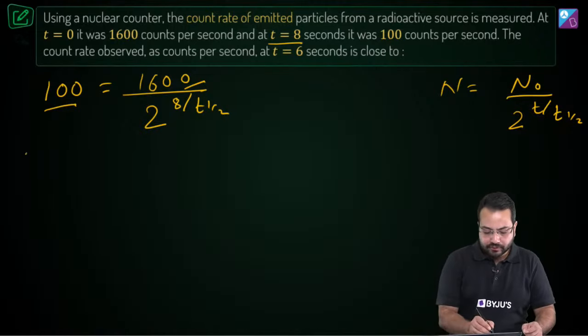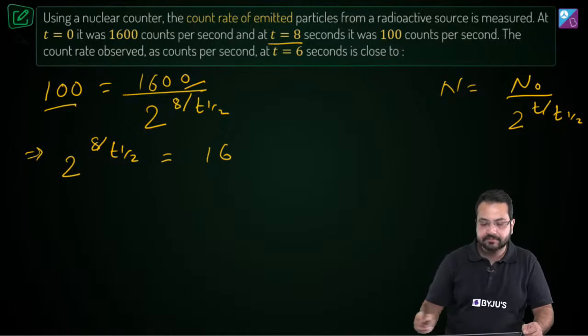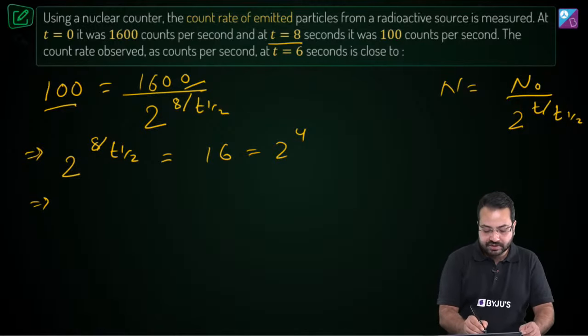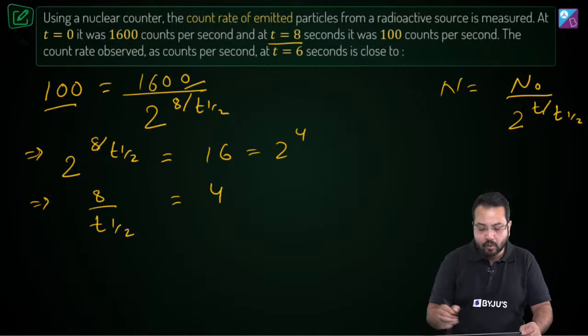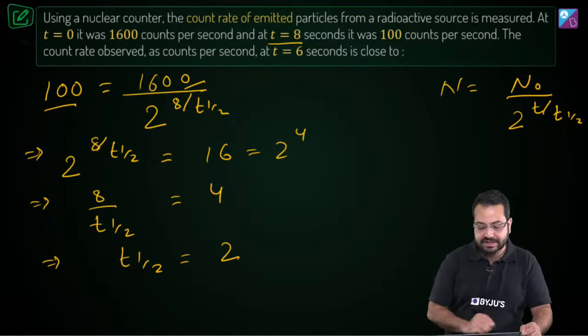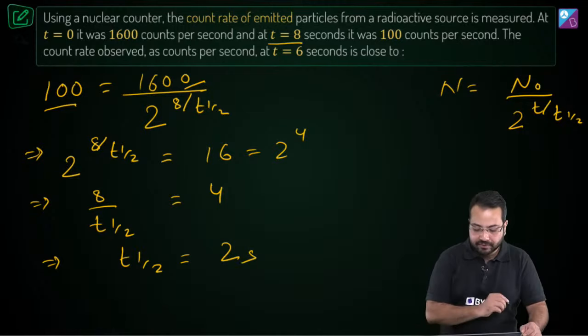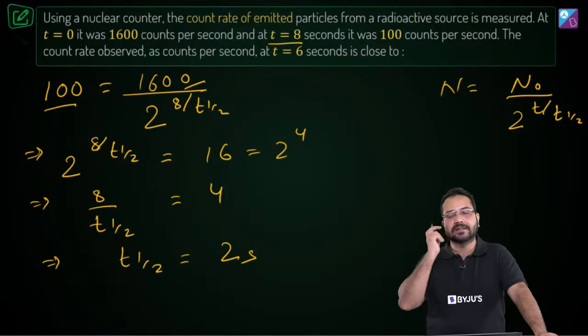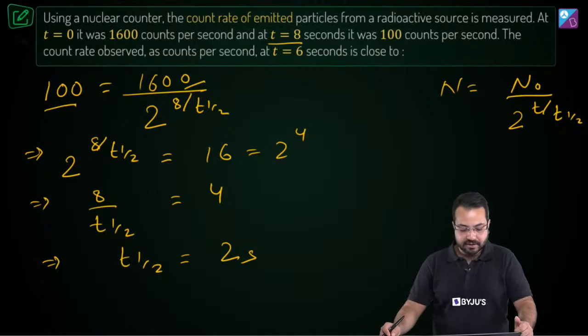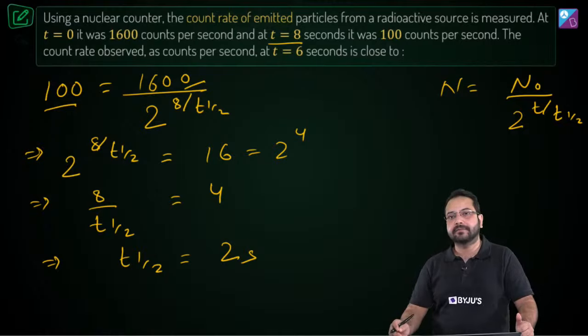Correct? Okay, so from here what do we get? We get 2 to the power 8 upon t half is equal to 16, and 16 I can write as 2 to the power 4, which means 8 divided by t half is equal to 4. This data was given to me to find out what is t half. Okay, so t half comes out to be 2 seconds. Is that clear? So we have figured out that t half comes out to be 2 seconds.